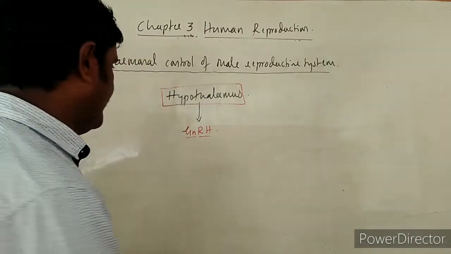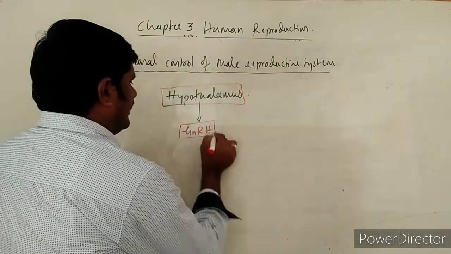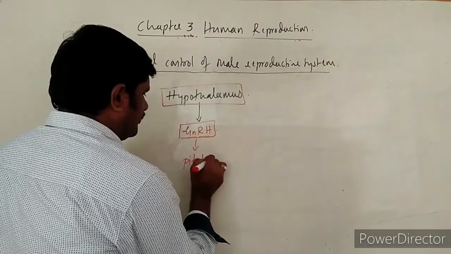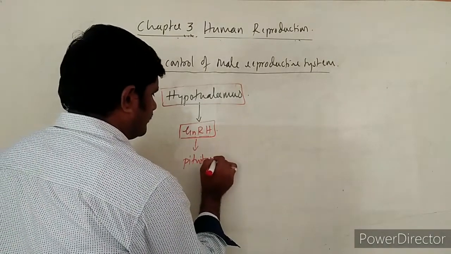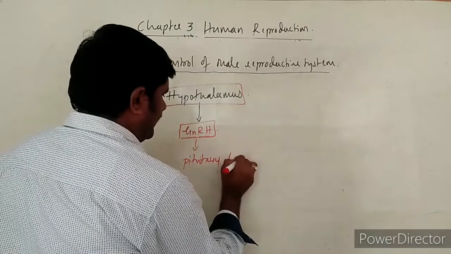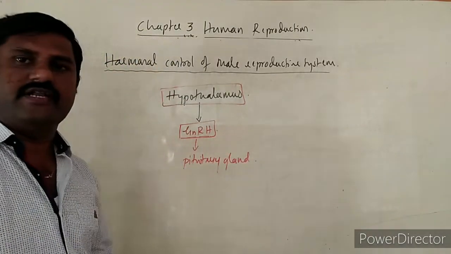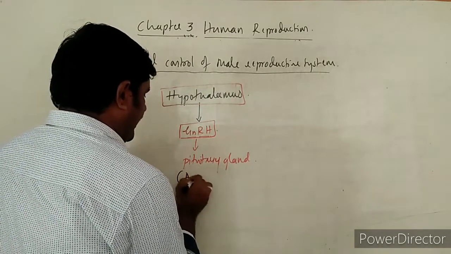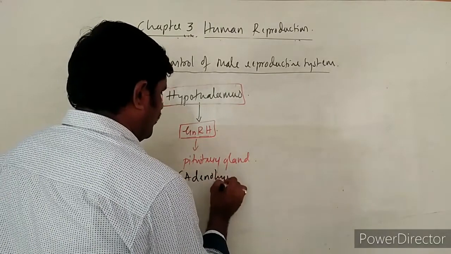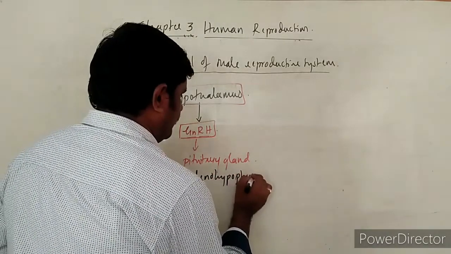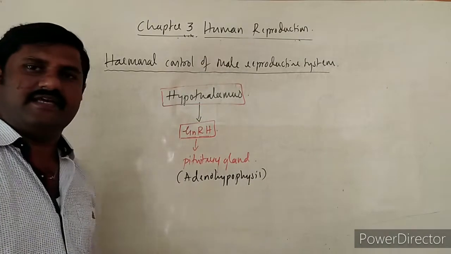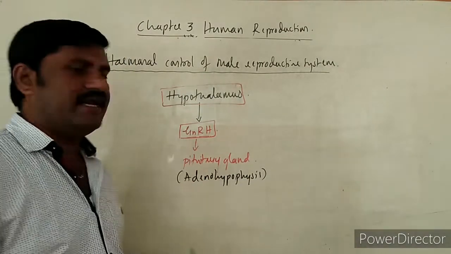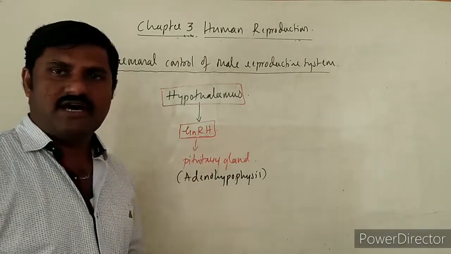Right, this is a very important one, and this GnRH stimulates the pituitary gland, especially the adenohypophysis of pituitary gland. What do you mean by adenohypophysis? That is the anterior lobe of pituitary. So that is stimulated by the GnRH, gonadotropic releasing hormone.